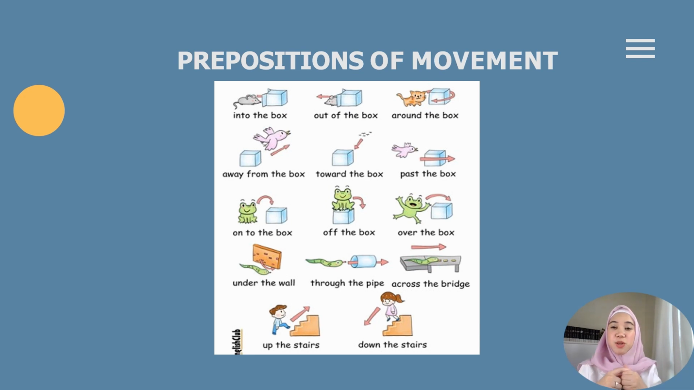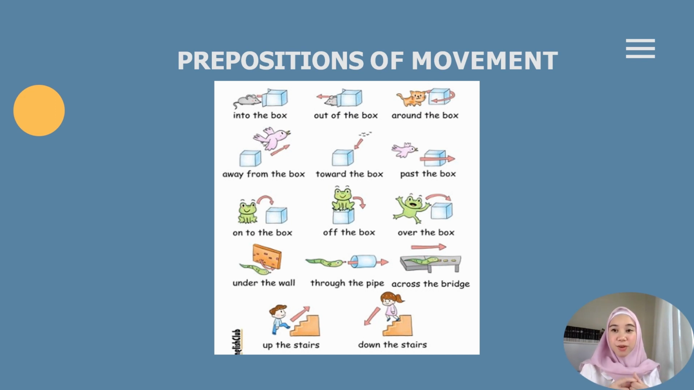Over the box, you use this. You can look at the picture there. The frog is jumping over the box. Under, you use this when you move under something. Through the pipe, across the bridge, you can look at the picture there. Up the stairs, and also down the stairs. So these are very easy examples, and you can use the picture to visualize things. So I hope you know how to use into, out, around, away, toward, past, onto, off, over, under, through, across,